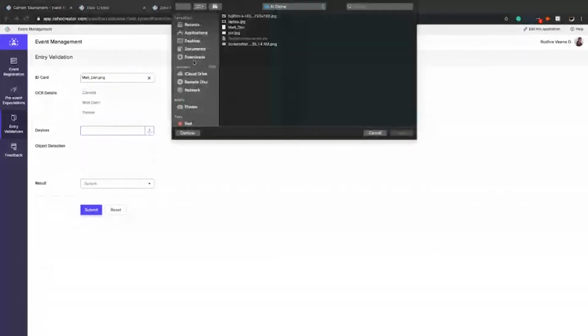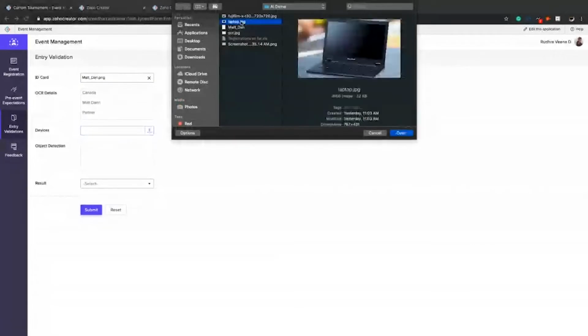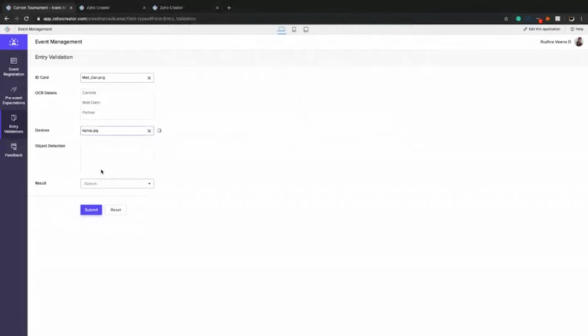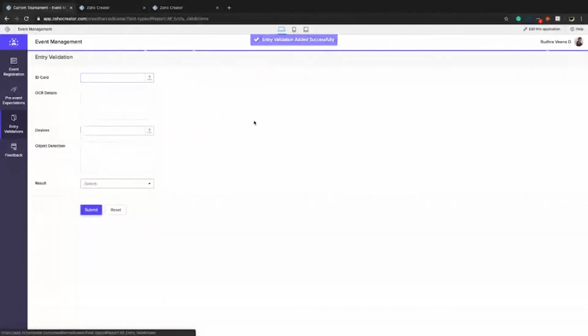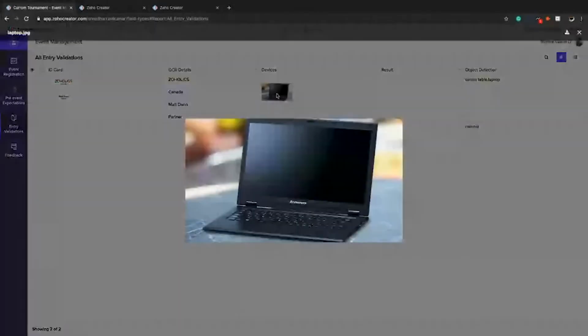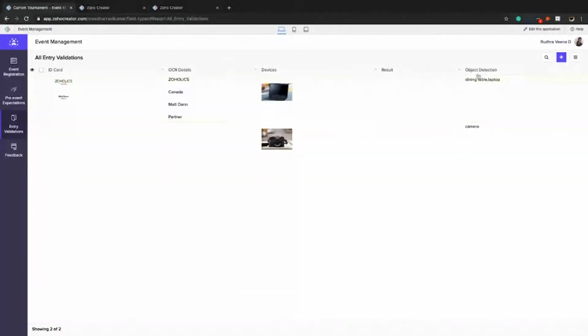Also, I would like to detect the devices the attendees have brought. If you see the image of a laptop and a table, this is an object detection field and it has detected both the objects.